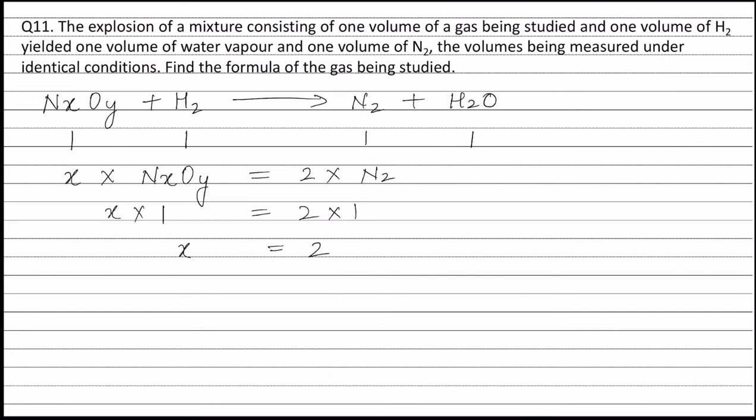Now applying principle of atom conservation on oxygen atoms, we get y into moles of NxOy is equal to 1 into moles of water vapor. This is equal to y into 1 equals 1 into 1. Therefore, y is equal to 1. Therefore, the molecular formula of the compound is N2O.